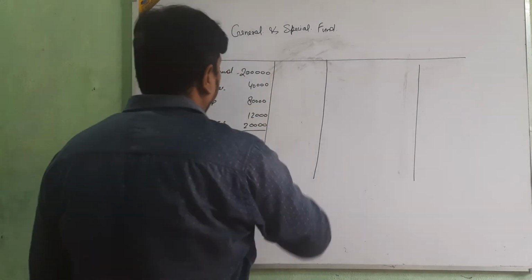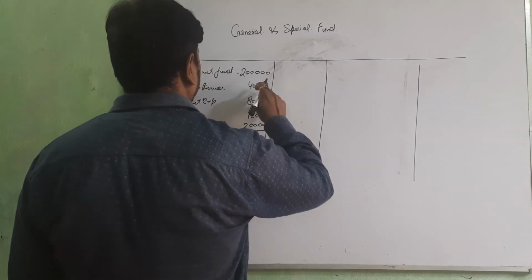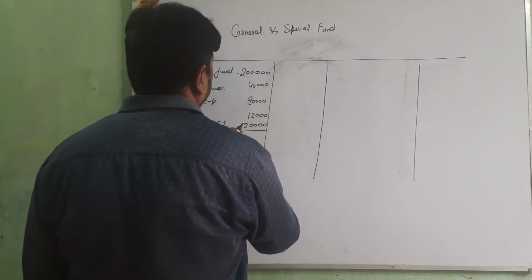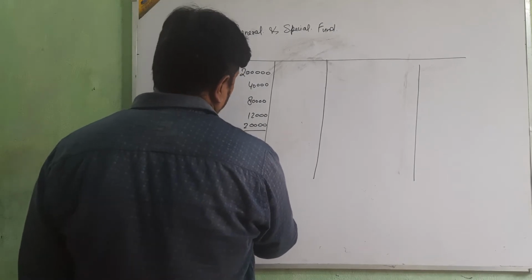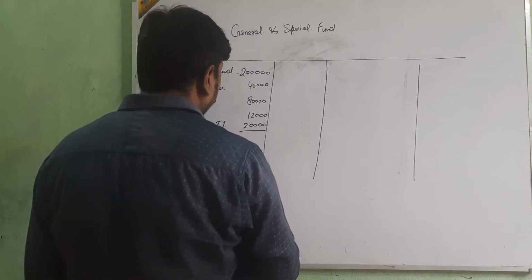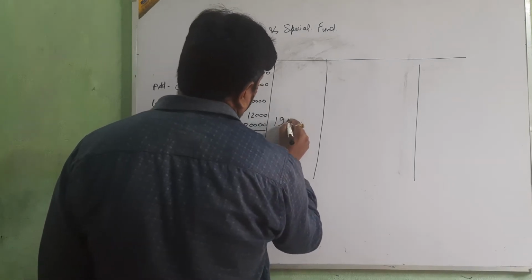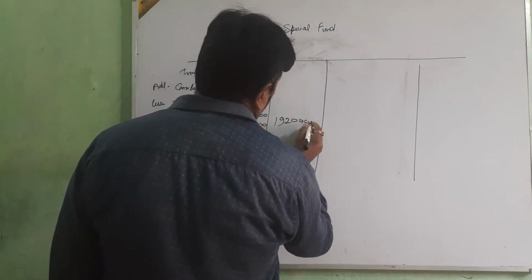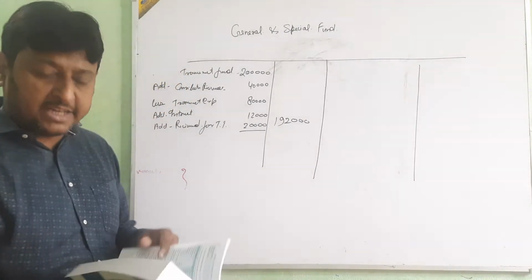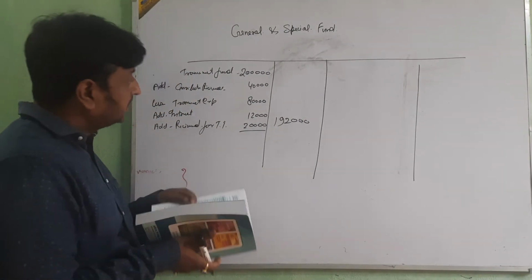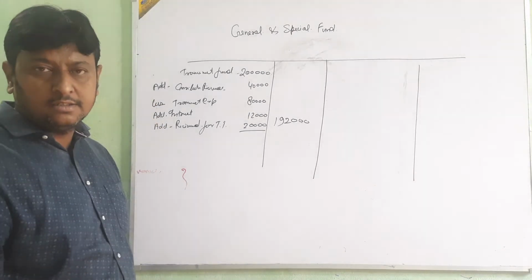Okay, then add this amount. 80,000 is less, 40, 12 and 20, 72,000 add. It means 8,000 less from this amount, 1,92,000. No investment is there, so we are not going to show that investment on the asset side. Clear?